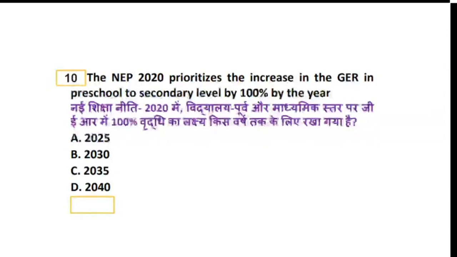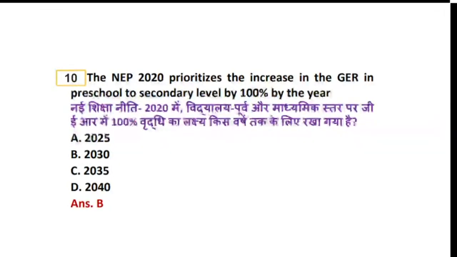What is the deadline for achieving 100% from preschool to secondary level? Yes, the deadline is the year 2030. So the National Education Policy 2020 has prioritized the increase in the gross enrollment ratio from preschool to secondary level to 100%, and the target year is 2030.